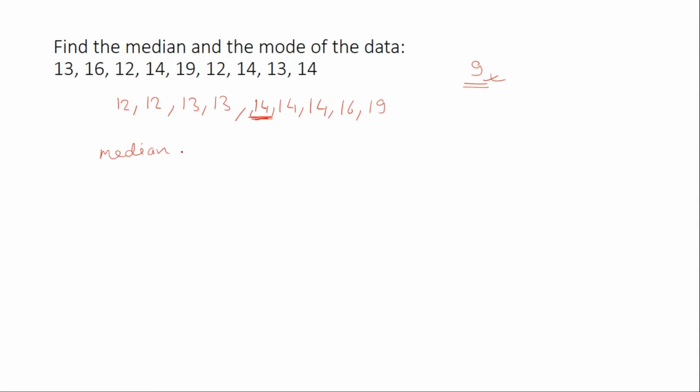So median will be 14. Then we have to find mode. Mode means the maximum number that appears in the series. So here 14 is written 3 times, so it will be our mode. You can see median and mode are the same.